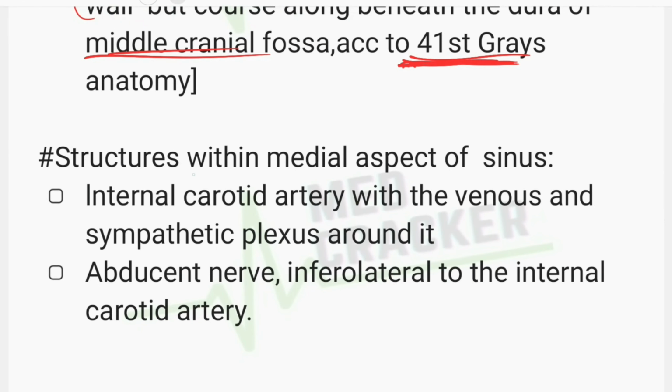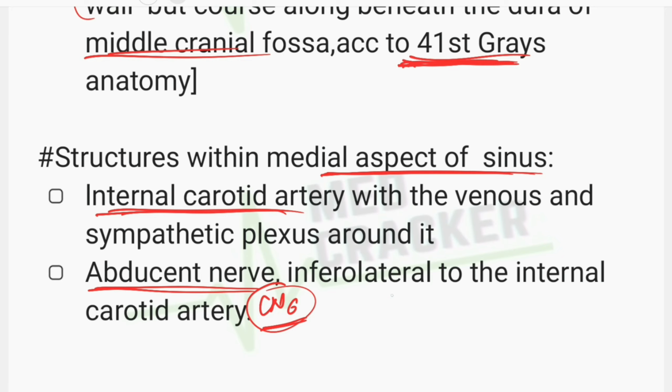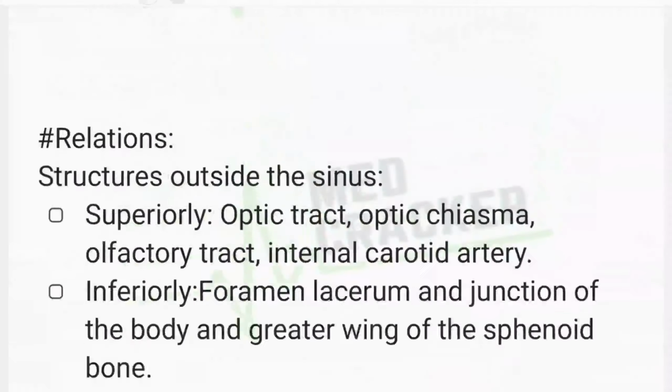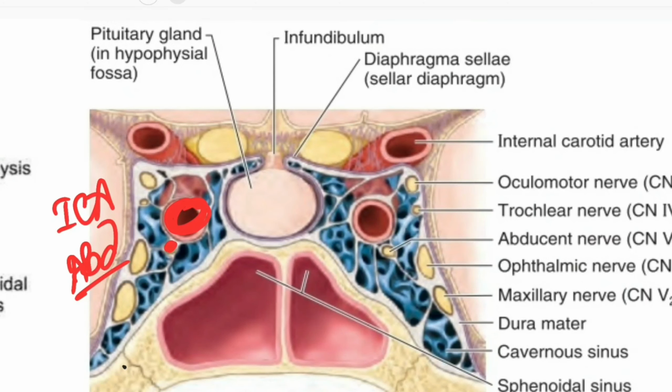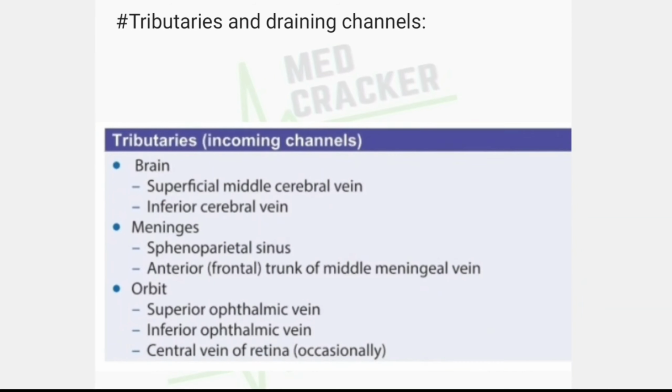Also, the structures within the medial aspect of the sinus. In the medial aspect of the sinus, there is the internal carotid artery with venous and sympathetic plexus around it. Another structure is the abducent nerve, which is cranial nerve 6, inferolateral to the internal carotid artery. Here in the medial aspect, here is the internal carotid artery, and inferolateral to it is the abducent nerve. Abducent nerve and internal carotid artery. Here is shown the abducent nerve and this is the internal carotid artery.